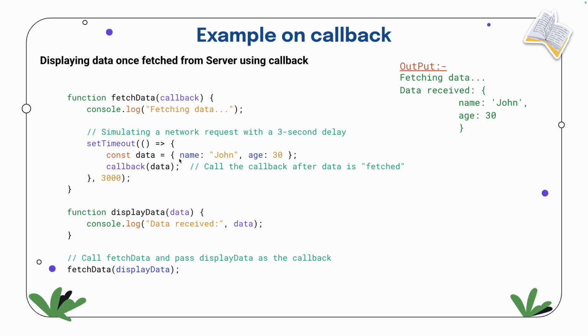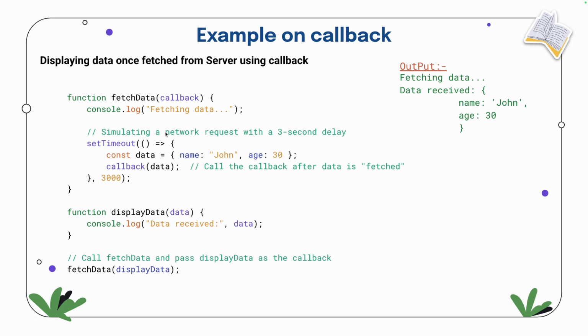So the data is nothing but name and age. Both will be provided in the callback, and then displayData will go as a callback with this data, but after 3 seconds. Then after 3 seconds, it will display data received. Till that time, if there is any other console.log or any variable defined or any other function calls, everything will be executing. Till 3 seconds, whatever work has to be done will be done. After 3 seconds only we'll get the response.